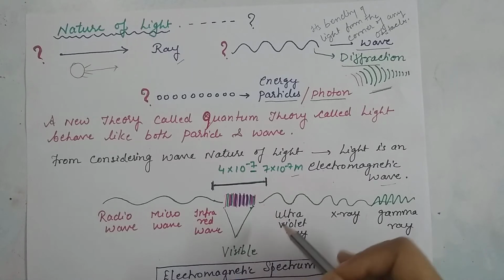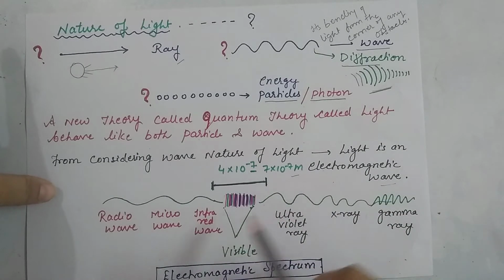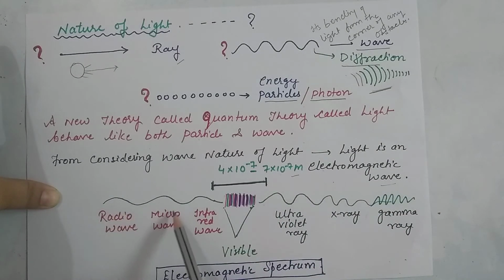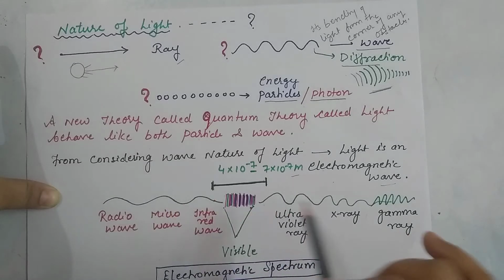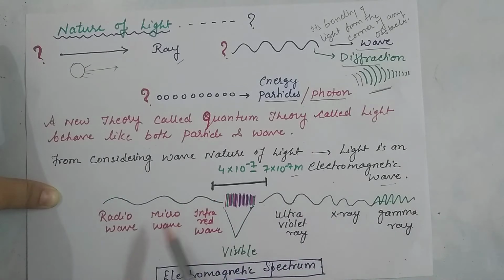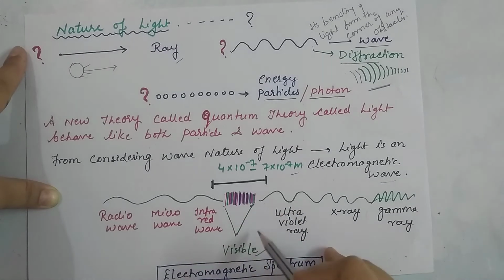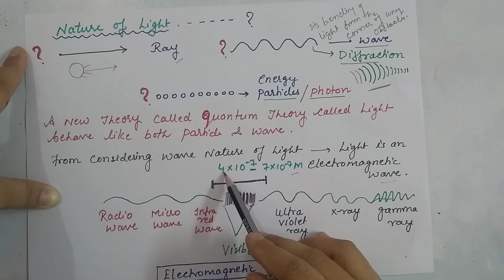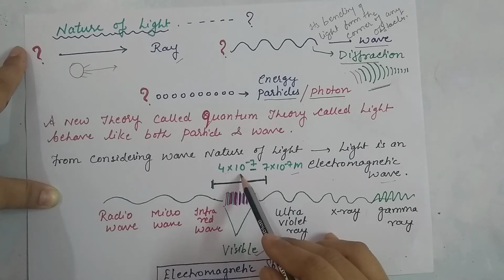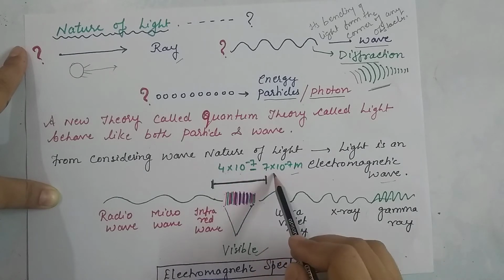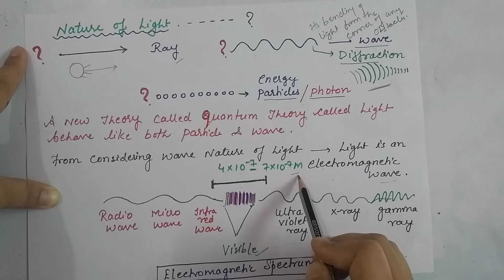This shows the electromagnetic spectrum, meaning that when light moves in the form of a wave, there are radio waves, microwaves, infrared waves, and only this part is visible to us, that is 4 into 10 to the power minus 7 to 7 into 10 to the power minus 7 meter.